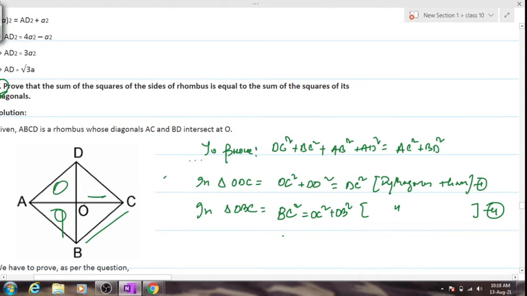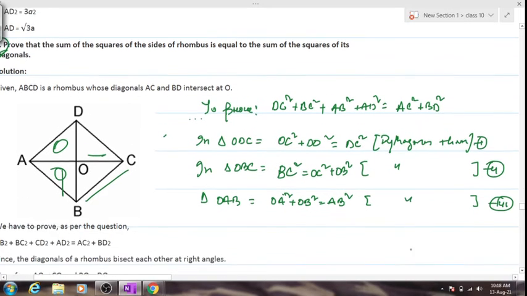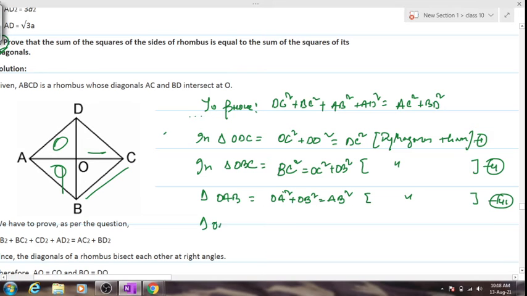Similarly, for this triangle and this triangle, can we write the Pythagoras theorem? Triangle OAB, what do we have? OA squared plus OB squared equals AB squared. Reason being the same, Pythagoras theorem, this is our equation 3. And what will be our equation 4? Triangle ODA, yes or no? What will we have? OD squared plus OA squared equals AD squared, yes or no?